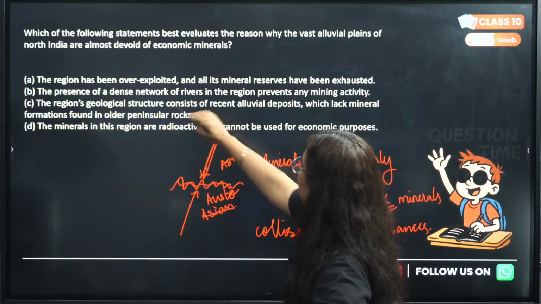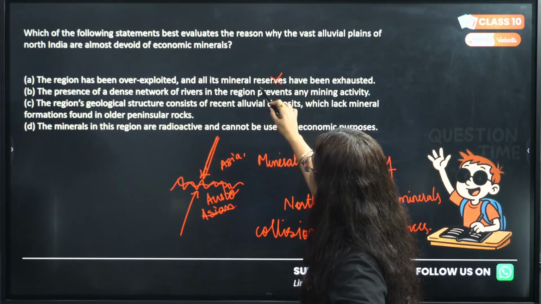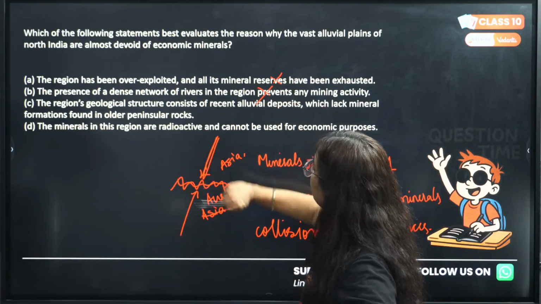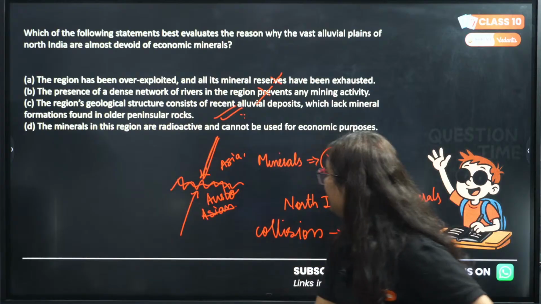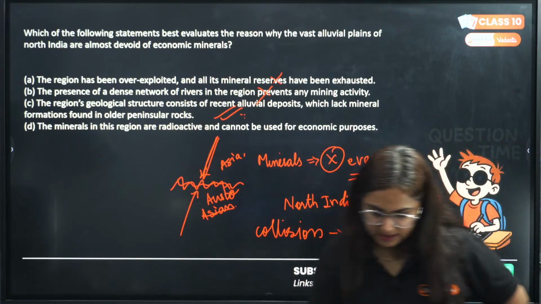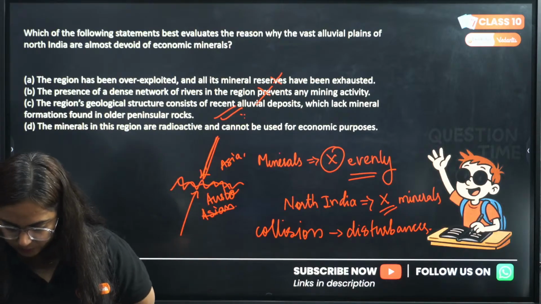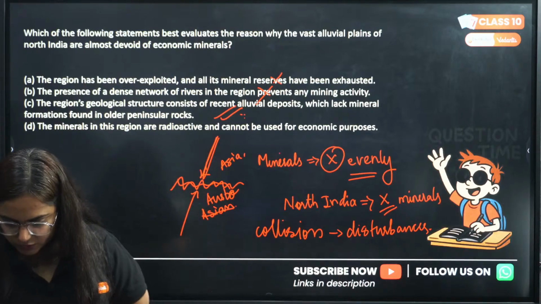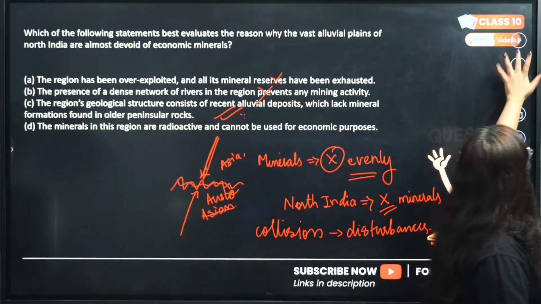So the options are: the region has been overexploited, no. Presence of a dense network of rivers, no. The region's geological structure, C is the correct answer. I'm checking who gave me the correct answer. Komal and Bhakti, very good, beta. Well done. C is the correct answer.